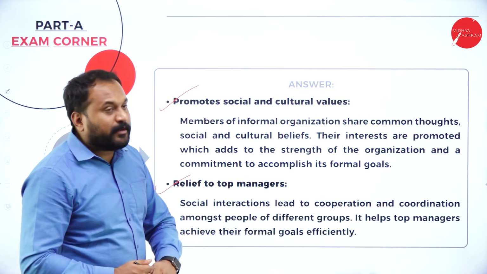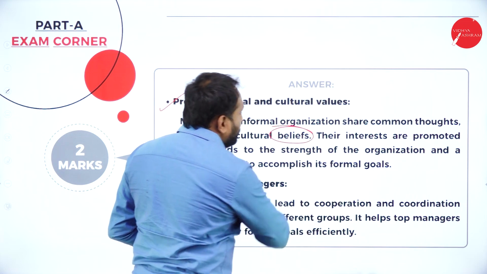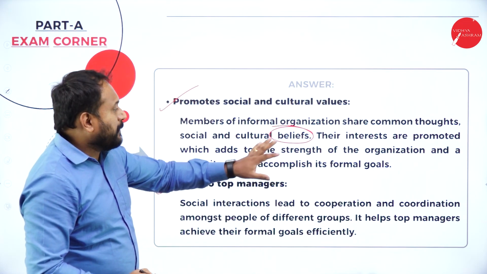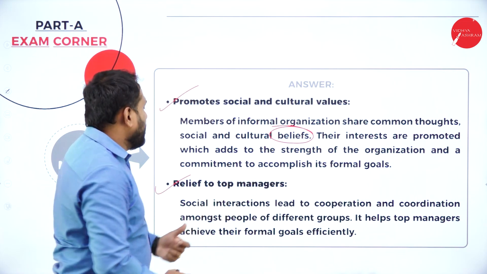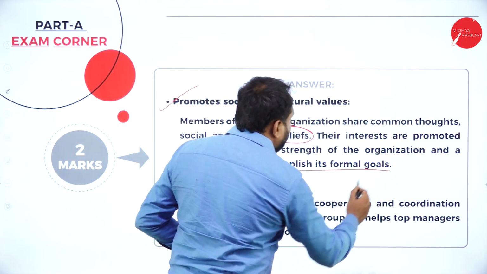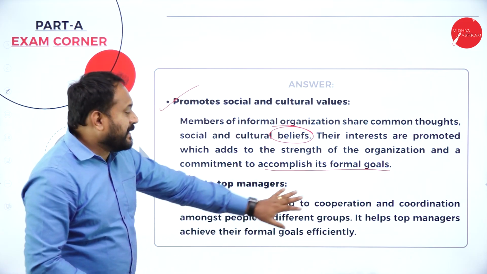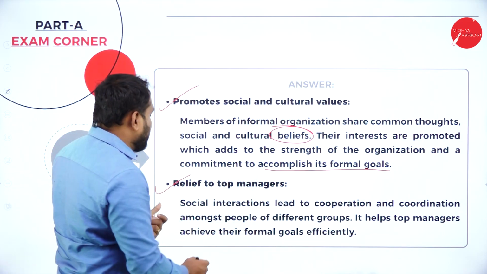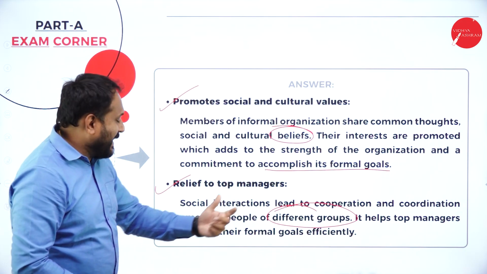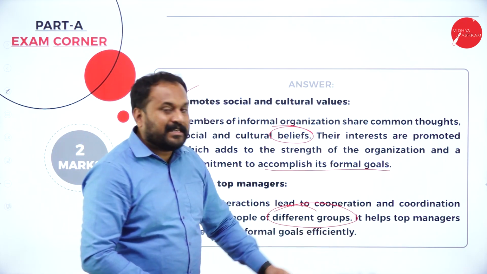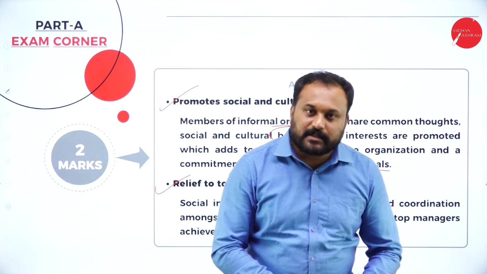Members of informal organizations share common thoughts, social and cultural beliefs. Their interests are promoted, which adds to the strength of the organization, and a commitment to accomplish its formal goals. If you write it, you will get 1 mark. Social interaction leads to cooperation and coordination amongst people of different groups. It helps top managers achieve their formal goals efficiently. So if you write this, you get 2 marks.